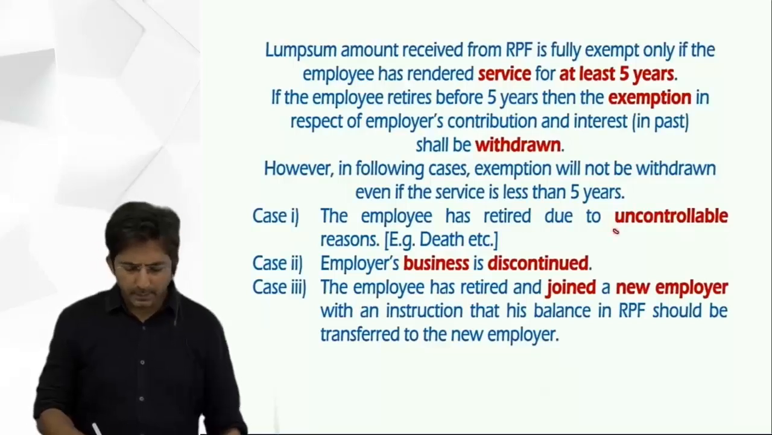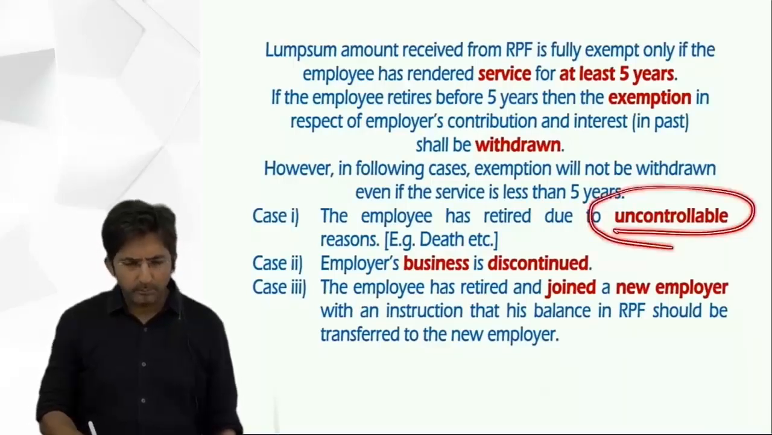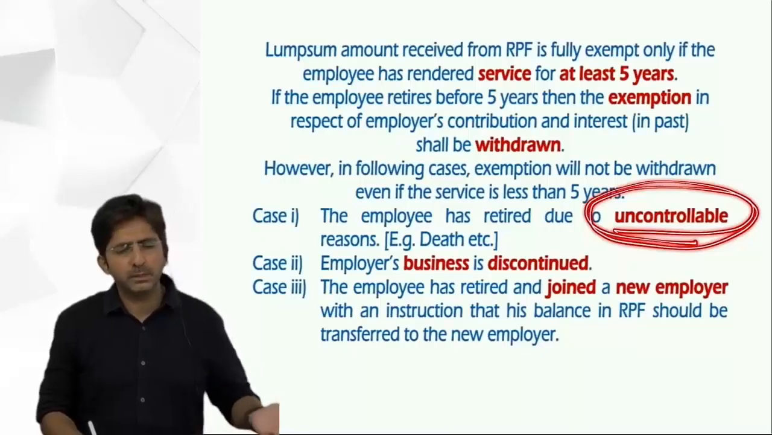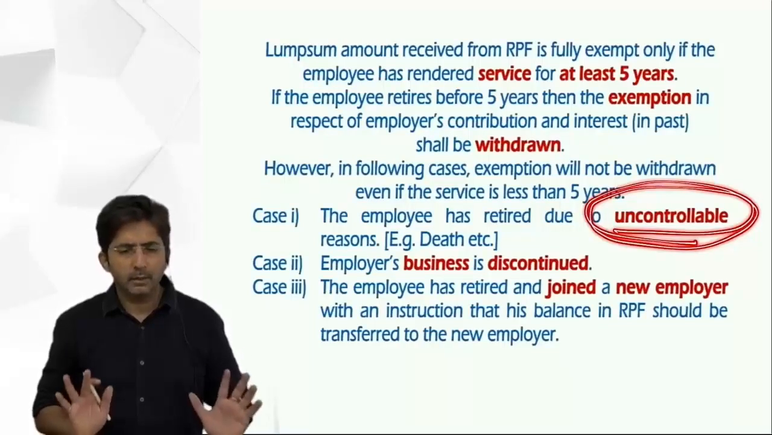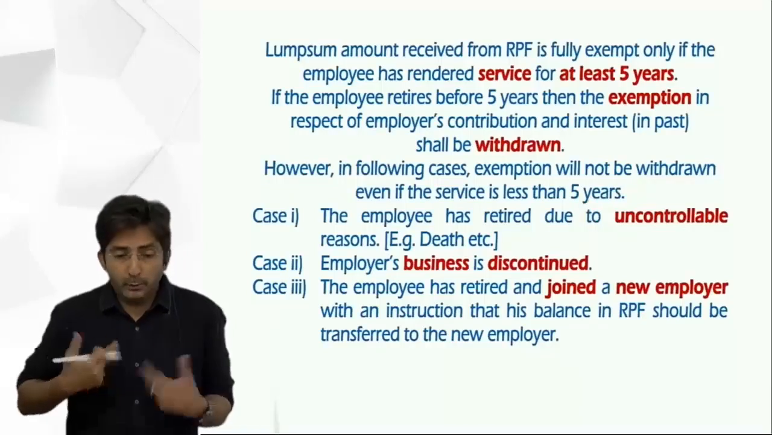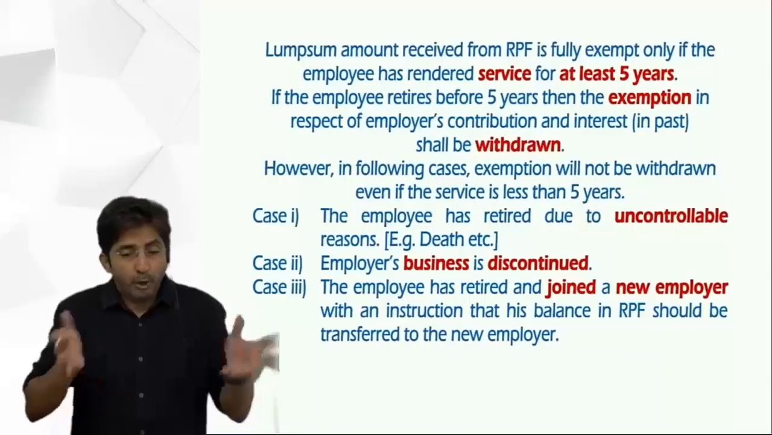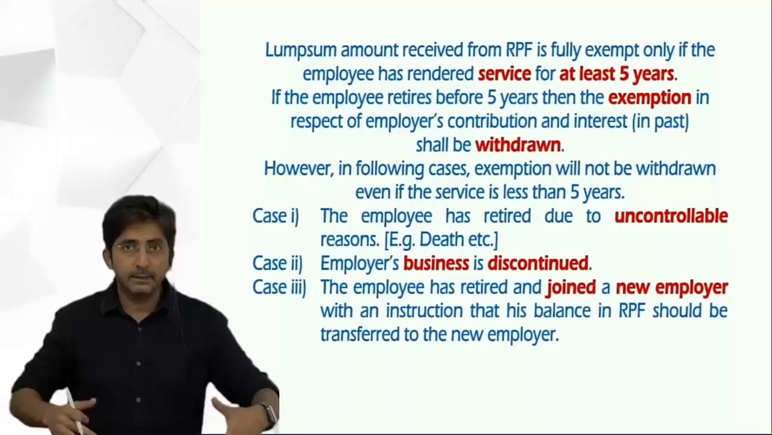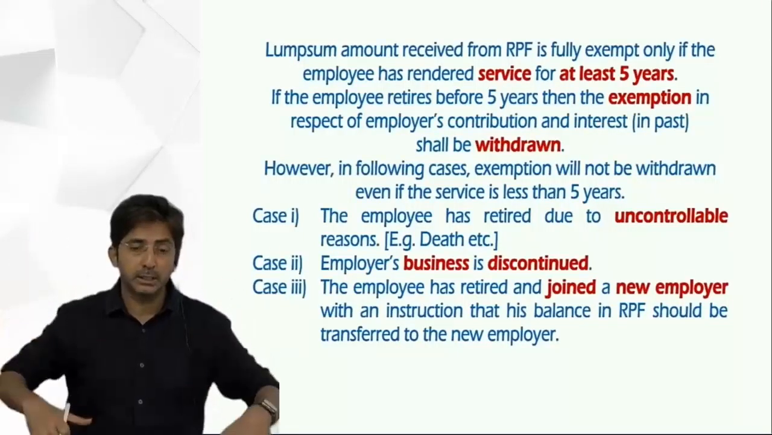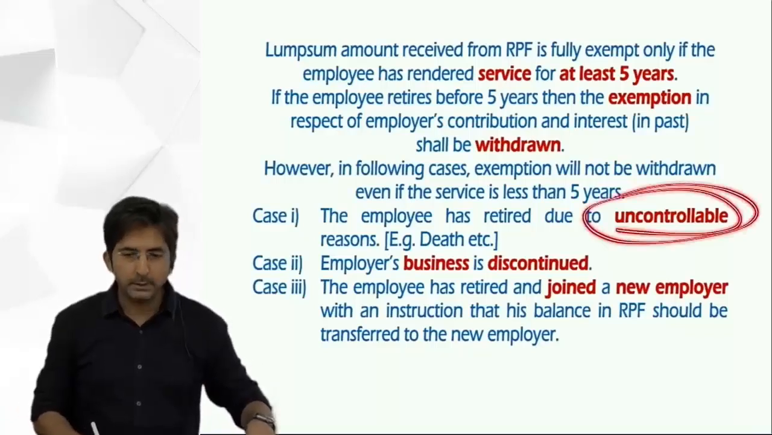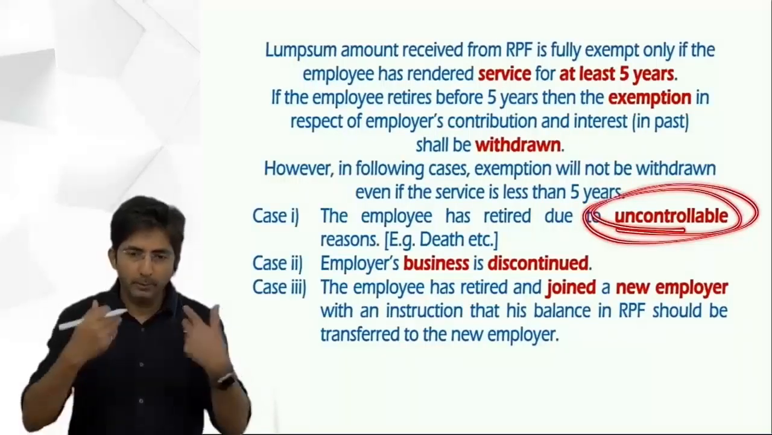That's okay. See, uncontrollable reason is a broad term. It is not in your hands. It is not out of choice, it is out of compulsion. Uncontrollable means you cannot control it, means you don't have a choice to continue the job. Say your boss has put a restriction that you cannot work now. So it becomes an uncontrollable reason. Means you are removed from the job.